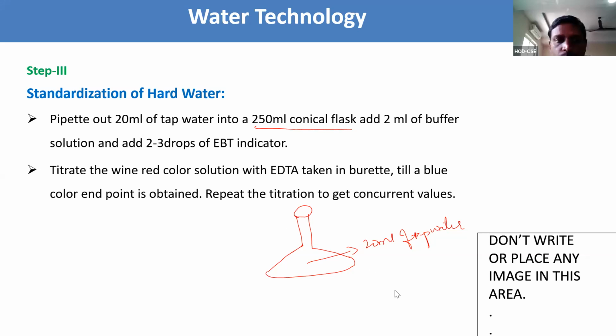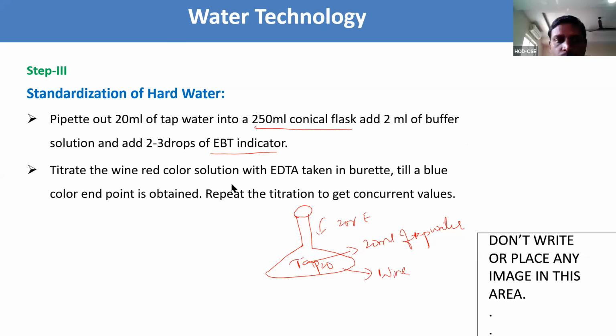Now we are going to titrate this with the burette. EDTA solution we are going to take in the burette. Titrate the wine red color complex, which is unstable, with EDTA taken in the burette till the blue color end point is obtained.